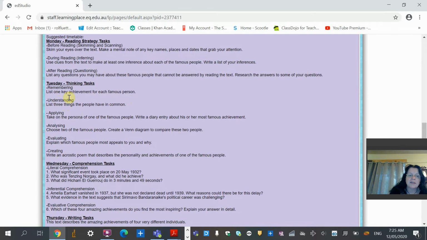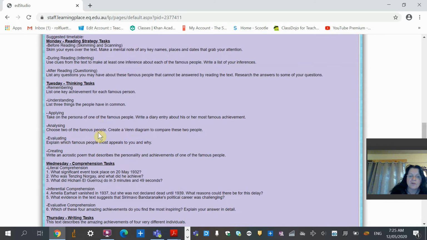For understanding, and if you could please put these headings in. Understanding, list 3 things that these people have in common. Applying, take on the person of one of the famous people and write a diary entry about his or her most famous achievement. So if you did Amelia Earhart, you could do the day before she disappeared and get the date off the text and how excited she was for her big adventure of flying around the world.